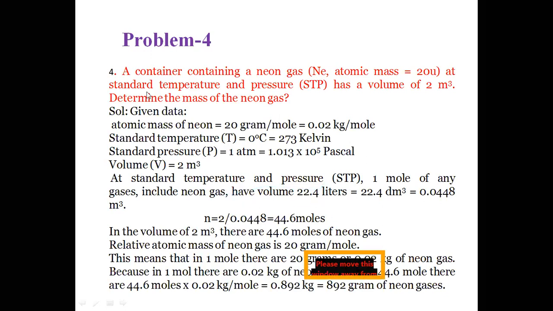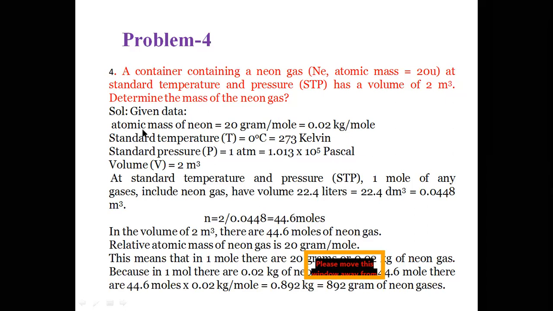The next problem is: a container contains neon gas. The atomic mass of neon is 20. At standard temperature and pressure it has a volume of 2 meter cube. Determine the mass of the neon. So in this problem, the gas is neon, and under standard conditions the volume is 2 meter cube. We have to calculate the mass of the neon gas. So this is the problem.